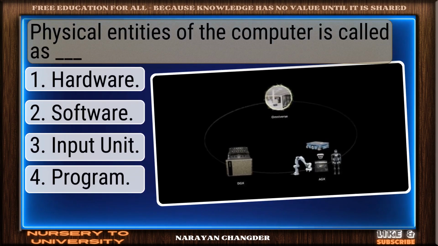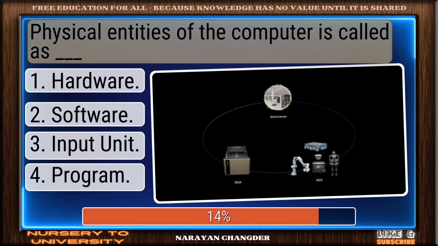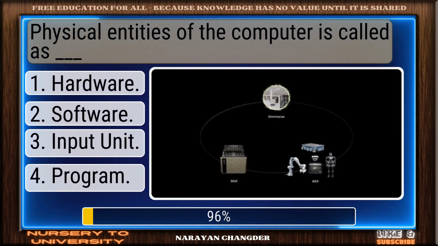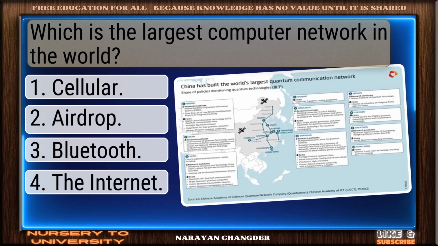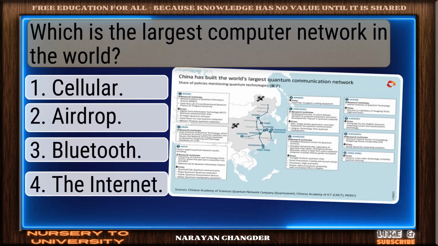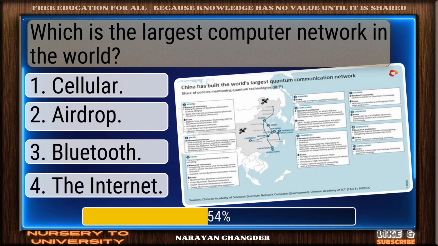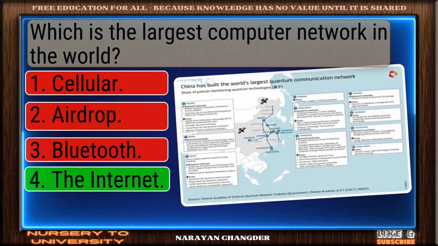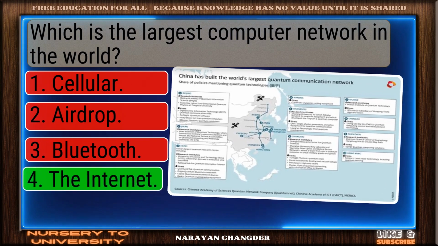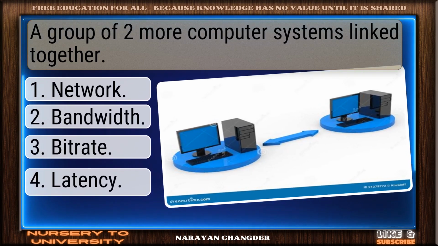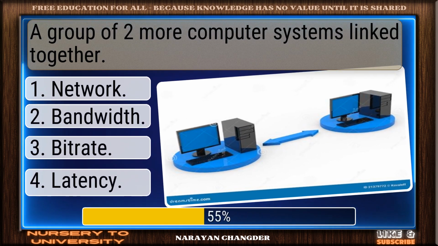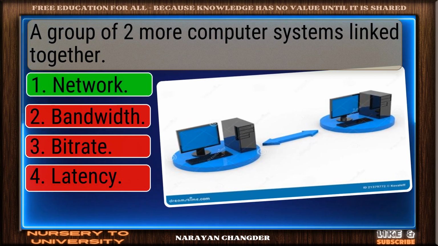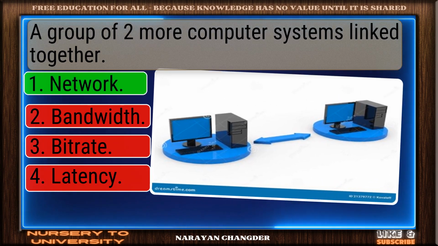Physical entities of the computer is called as dash. On track. Hardware is correct. Which is the largest computer network in the world? Well reasoned. The internet is correct. A group of two or more computer systems linked together. Sharp thinking. Network is right.